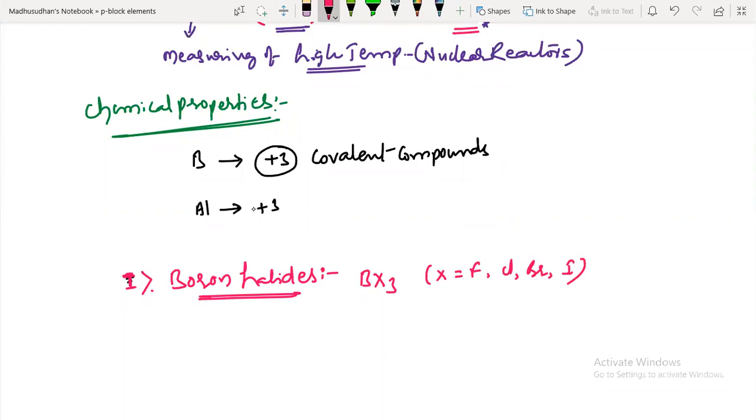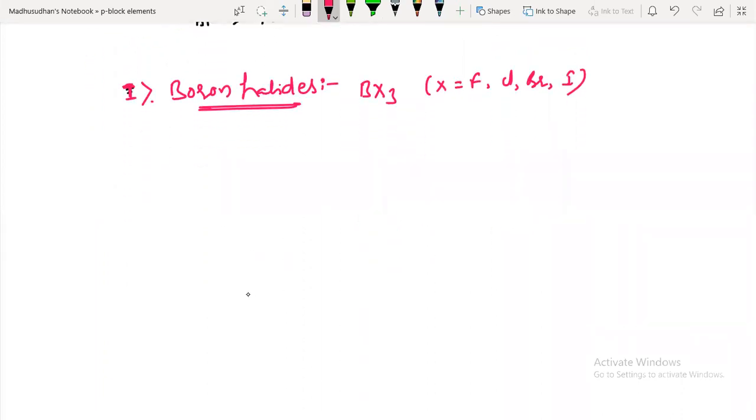These boron halides have either a completely filled octet configuration or a deficiency. So there is a deficiency of octet configuration. Around the boron atom, if you observe, there are only 6 electrons, right? So each bond is equal to 2 electrons.